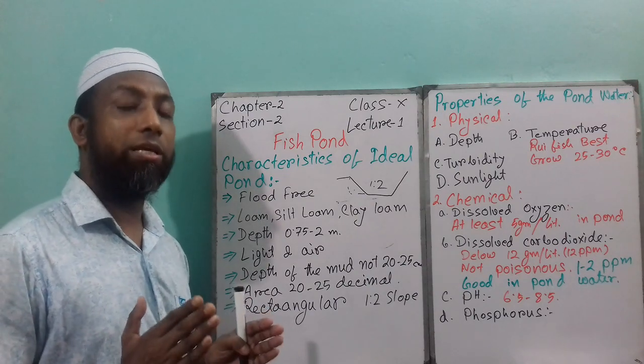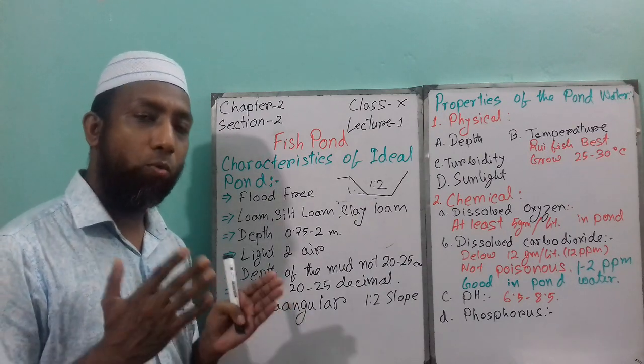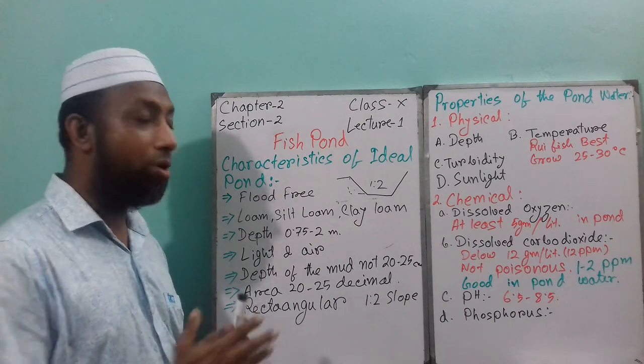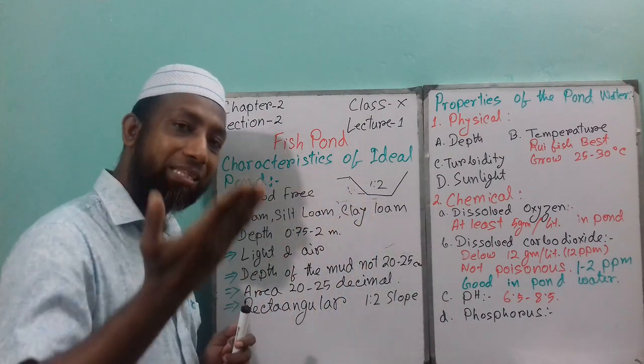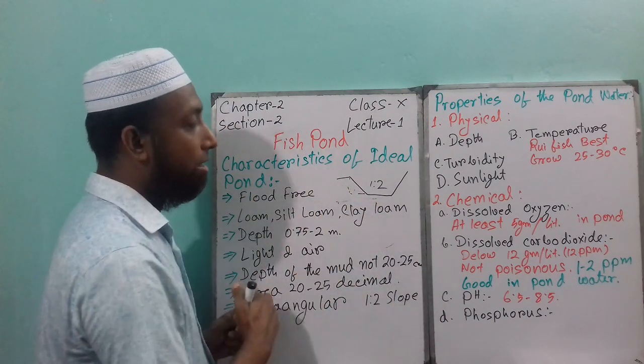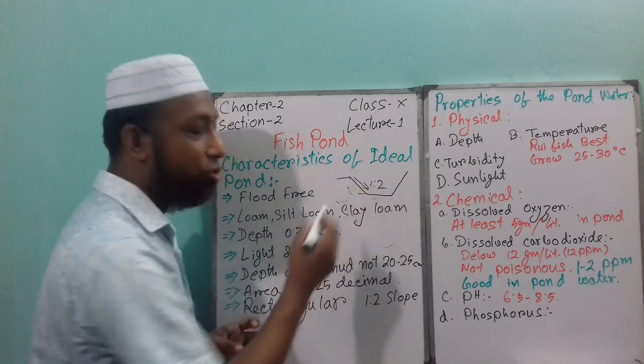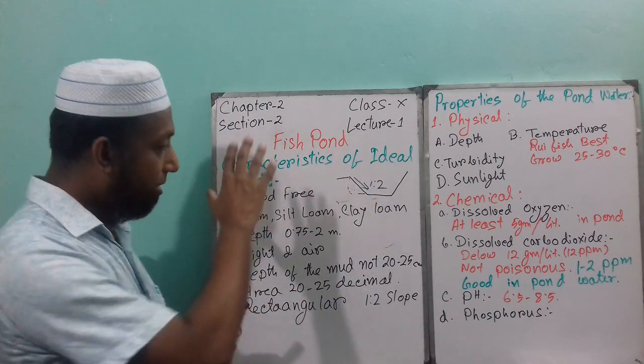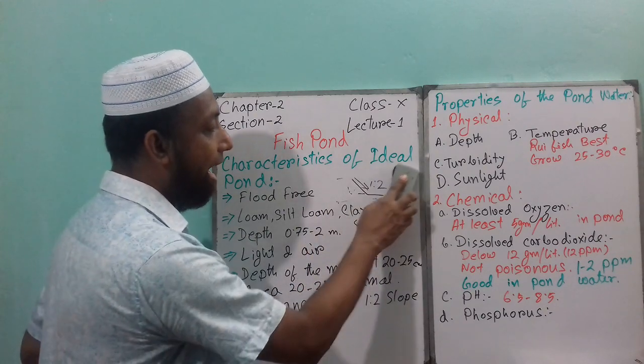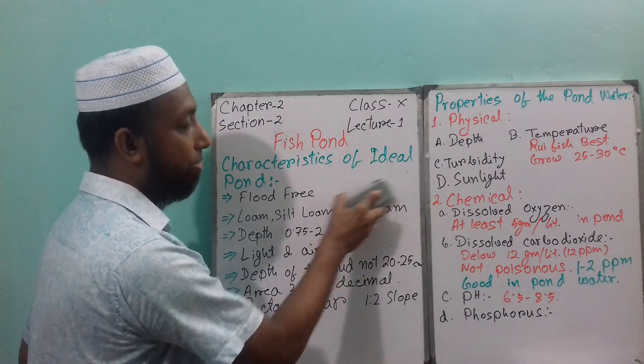And that will decrease your working capacity. That is why underneath you need a little bit of slant curve, which is sloped underneath, and the ratio will be 1:2. So this is the characteristics of an ideal fish pond.